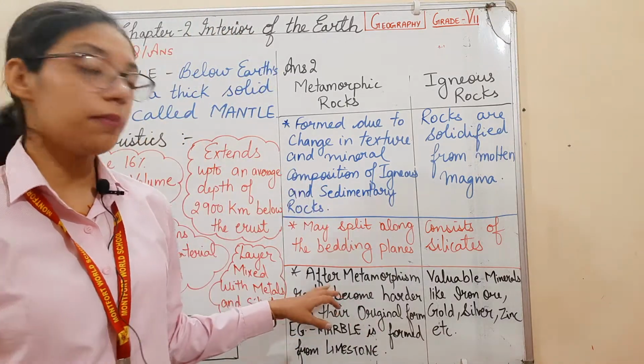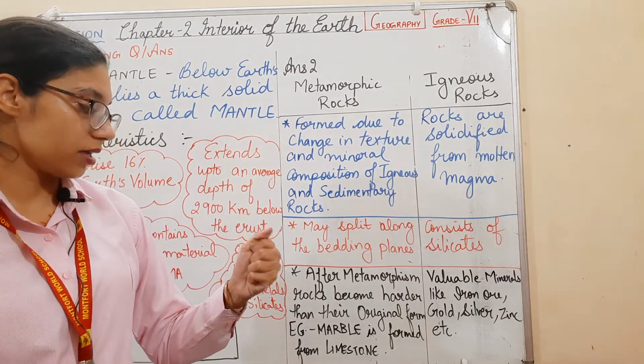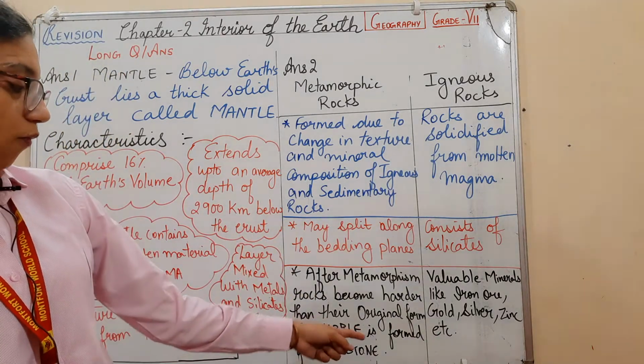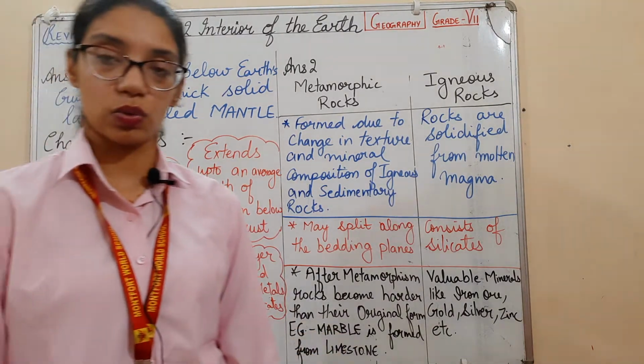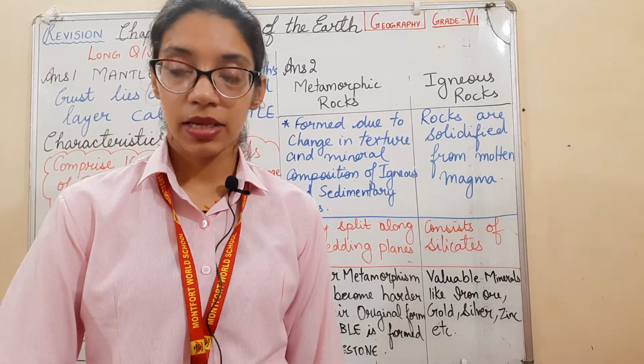After metamorphism the rocks become harder, like marble formed from limestone and quartzite formed from sandstone.